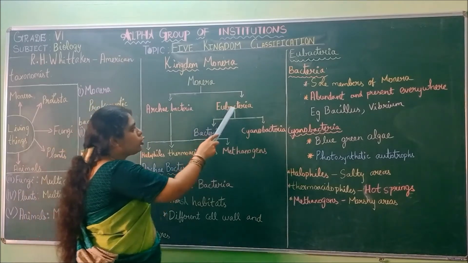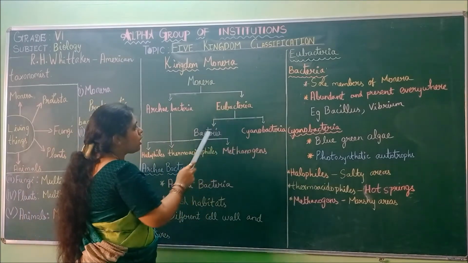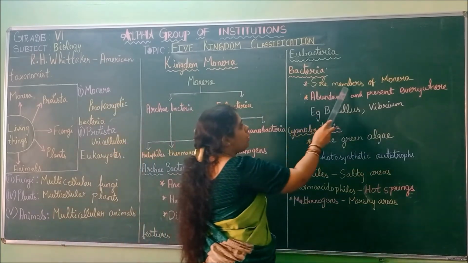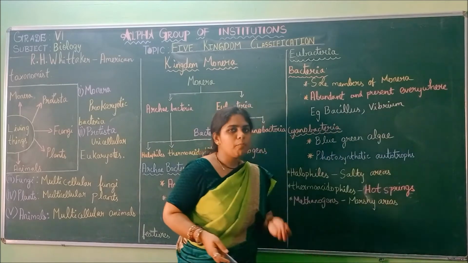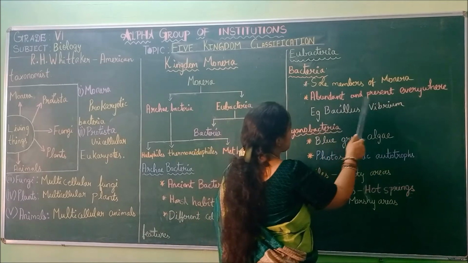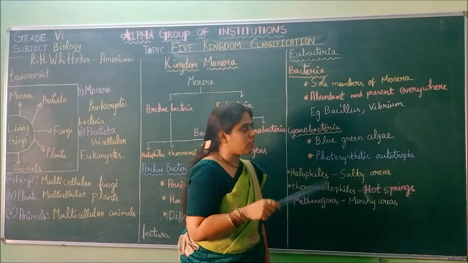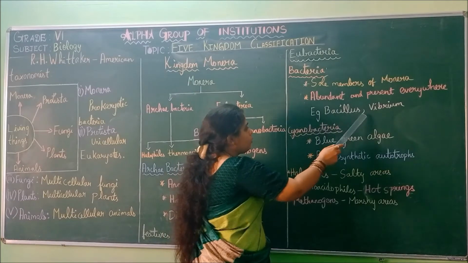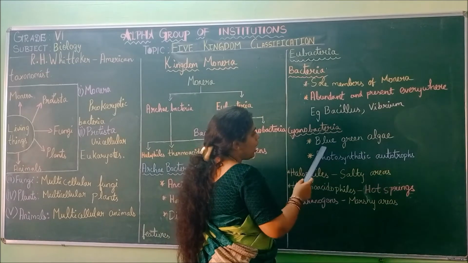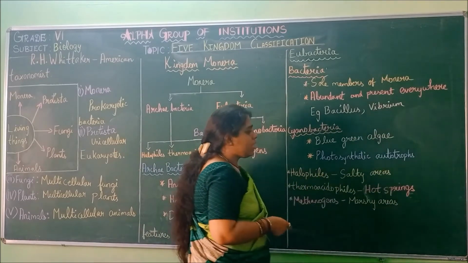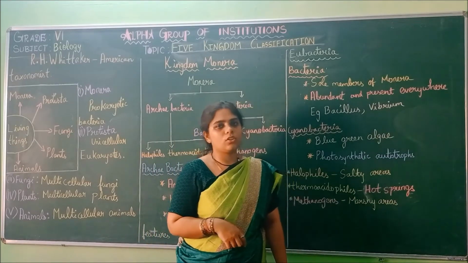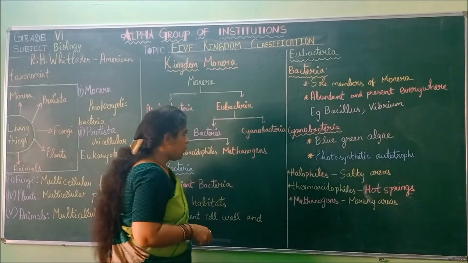Next, we are moving on to the eubacteria. Eubacteria is divided into bacteria and cyanobacteria. So bacteria are the sole members of Monera. They are the important members of Monera and they are abundant, more in number and present everywhere. Example, Bacillus and Vibrio. Next is cyanobacteria. So cyanobacteria are blue-green algae and they are photosynthetic autotrophs. Since they can prepare their own food, they are called photosynthetic autotrophs.